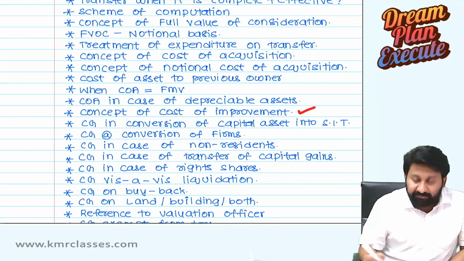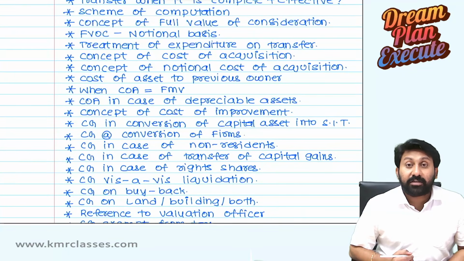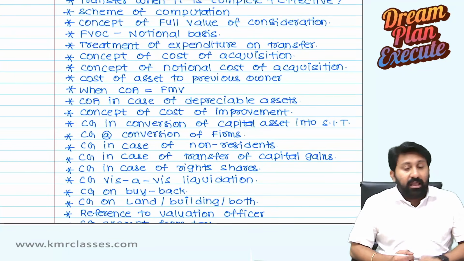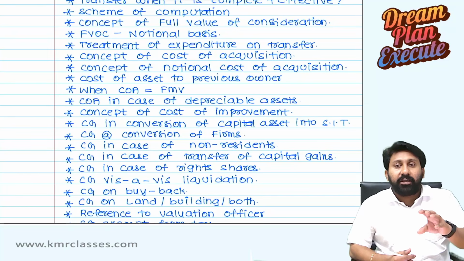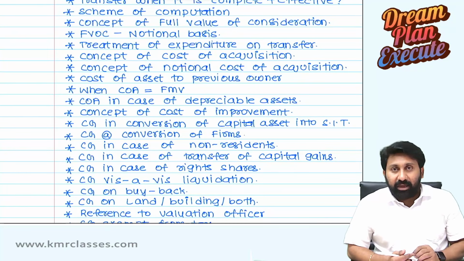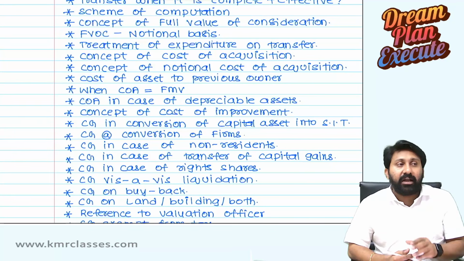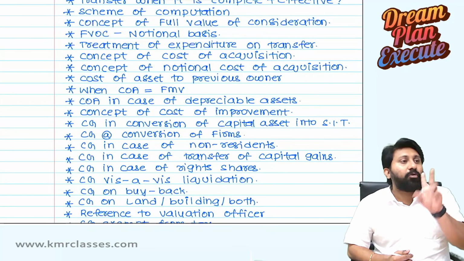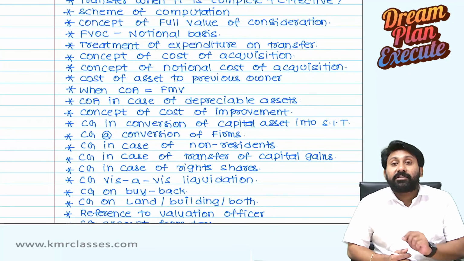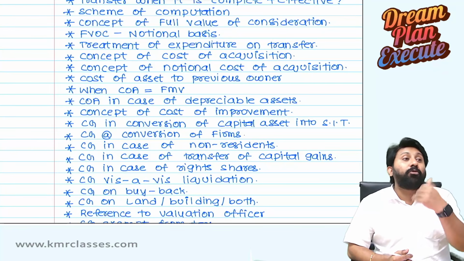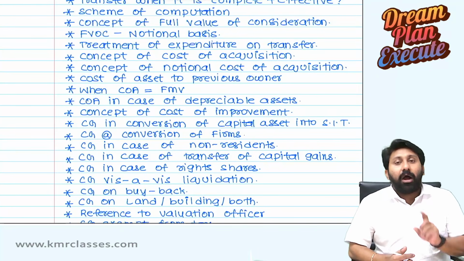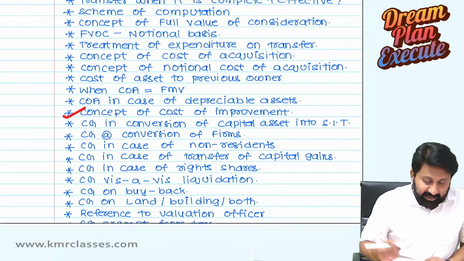Concept of cost of improvement. Concept of cost of improvement means what? Whenever you put any amount on improvement of a capital asset, I constructed a building, I wanted to construct a third floor on that, on which as of now there are only 2 floors. That third floor is not a new capital asset, that's an improvement done to the existing capital asset. How to treat that, we are going to discuss here.